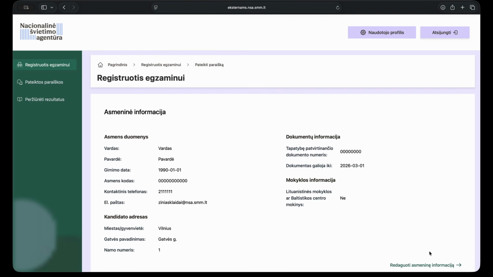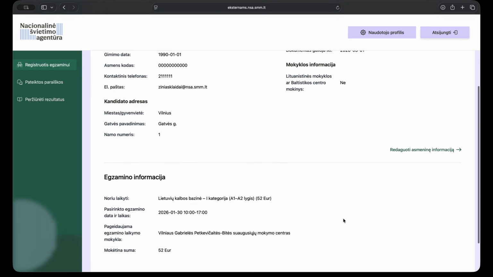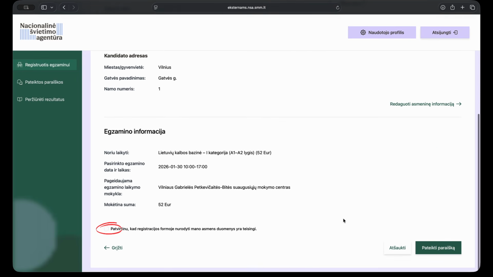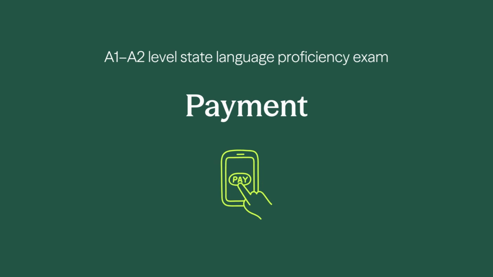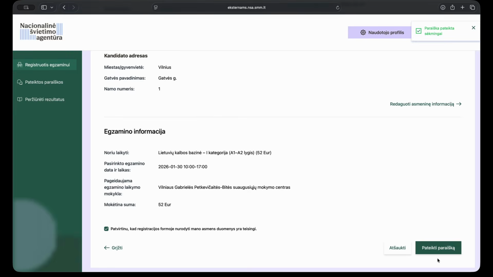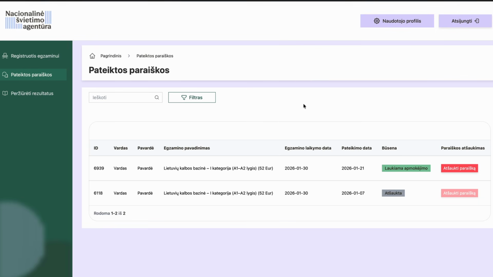In the window that opens, confirm that your personal data provided in the registration form is correct, and click Submit Application. After submitting the application, you will see a message on the screen that the application has been successfully submitted, and you will receive an email that your application has been accepted and that you have to pay for the exam. To complete the registration, you must make a payment within 24 hours of receiving the letter.